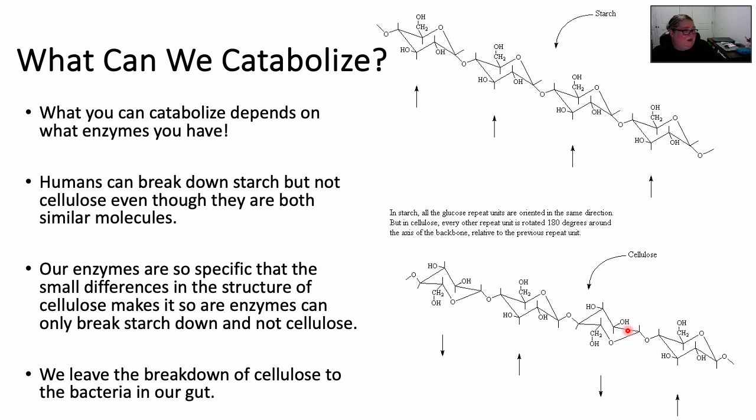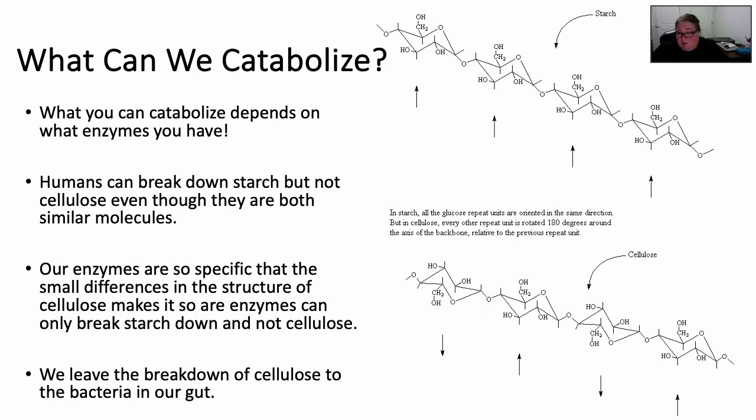You wouldn't think this would change anything, right? It's still made of glucose molecules. So the thing is, though, when we switch that cellulose bond by 180, when we rotate that glucose by 180, this means that our enzyme that normally breaks down starch no longer has the shape needed to break down cellulose.